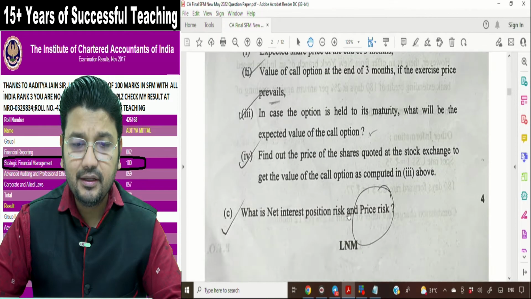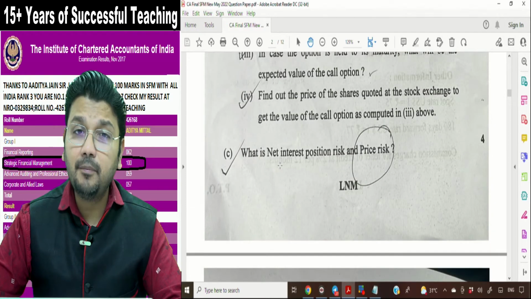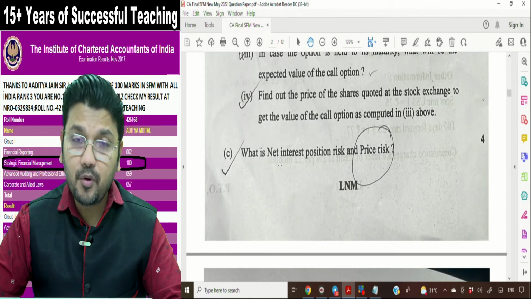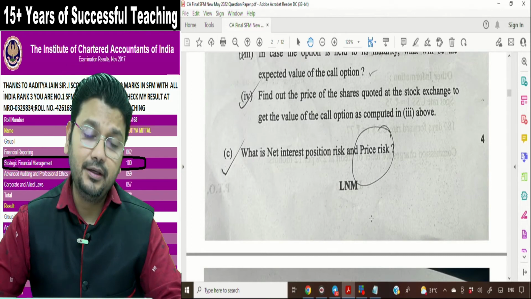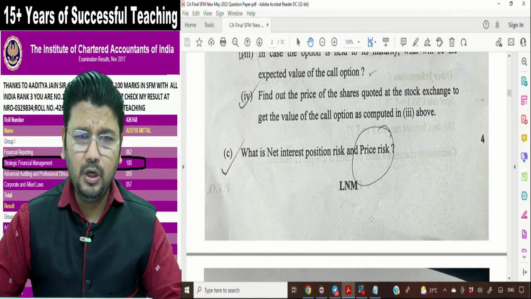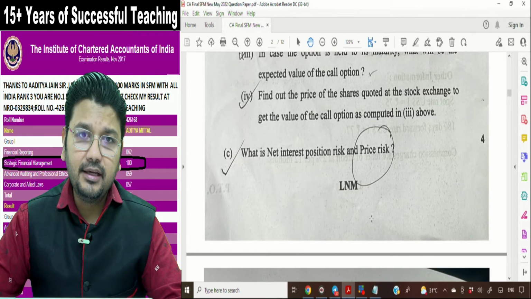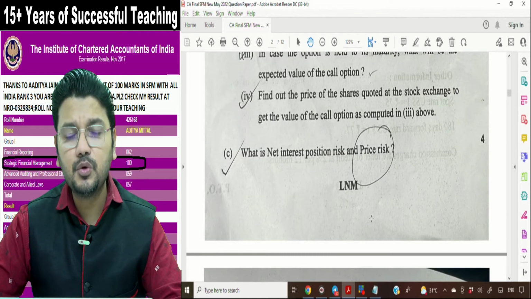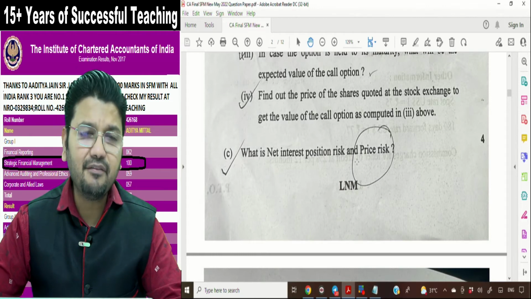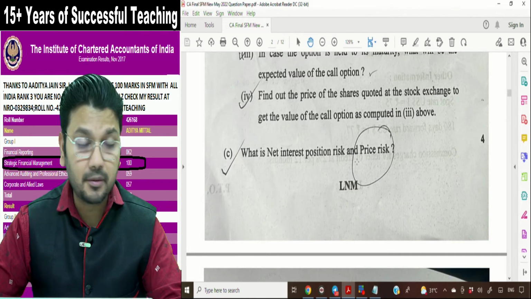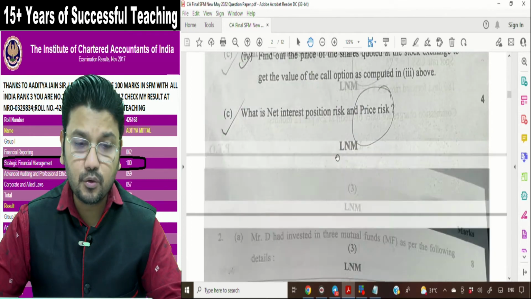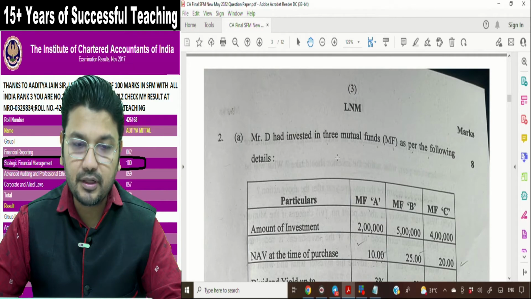The third question is from theory. This is from interest rate risk management. The theory here is from a non-important theory chapter. So this question might not be covered in our class because we only cover important theory chapters, because the theory is very huge and in past examinations 100% of theory used to be asked from our important chapters. This is the new theory. Definitely we have covered some practical part of this theory in our interest rate risk management, but we have not covered its theory. So you might face some problem in this question. Rest all the questions are from our syllabus.